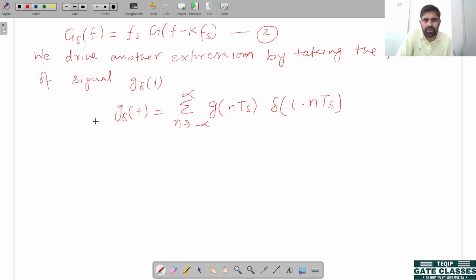Now if we take the Fourier transform on both sides of this equation, we obtain another useful expression.